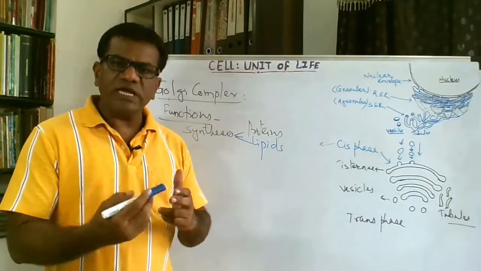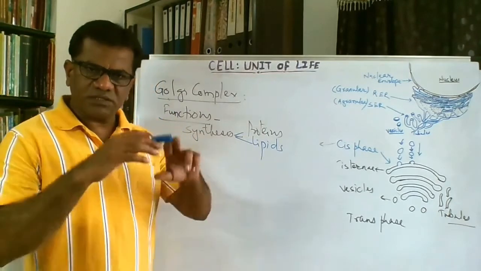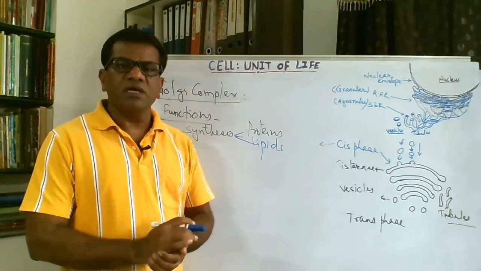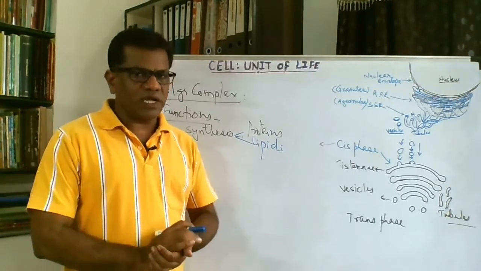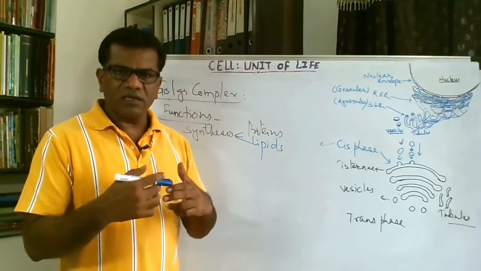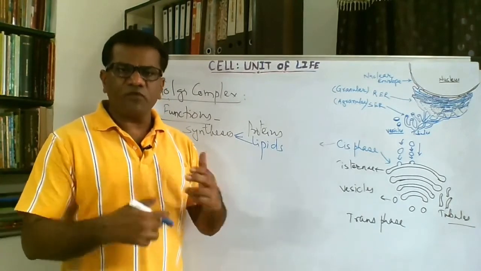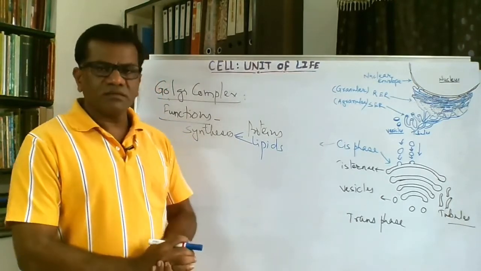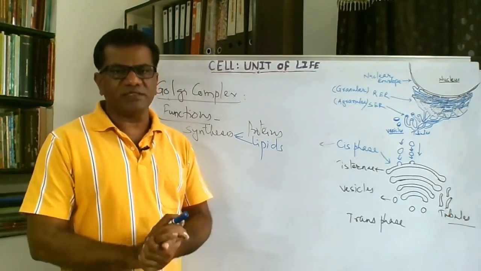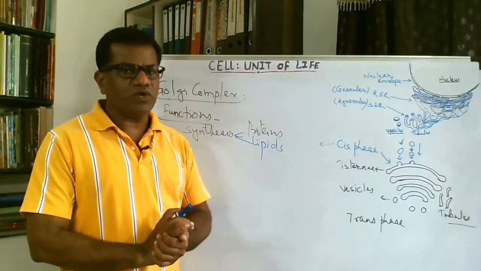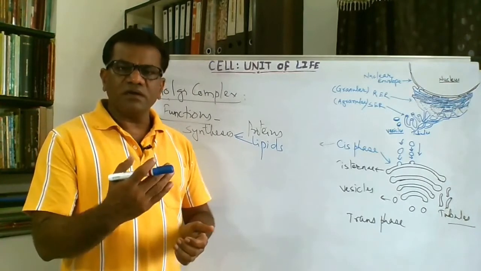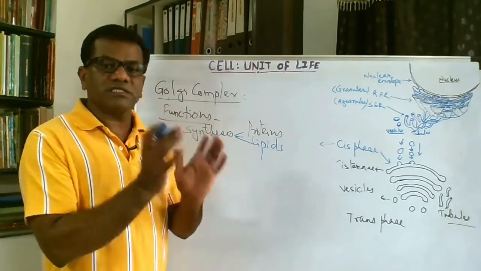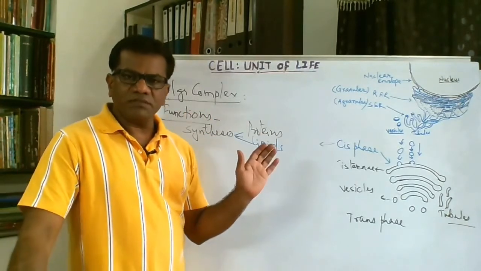Now we have talked about protein synthesis in endoplasmic reticulum. The proteins actually are synthesized by the ribosomes which are present on the outer surface of the granular endoplasmic reticulum. These proteins then enter into the endoplasmic reticulum. They are initially linear, but they fold and take their own particular shape, and then if they are secretory proteins, they are attached with some oligosaccharides. They become the glycoproteins. So glycoproteins are synthesized and assembled inside the endoplasmic reticulum.